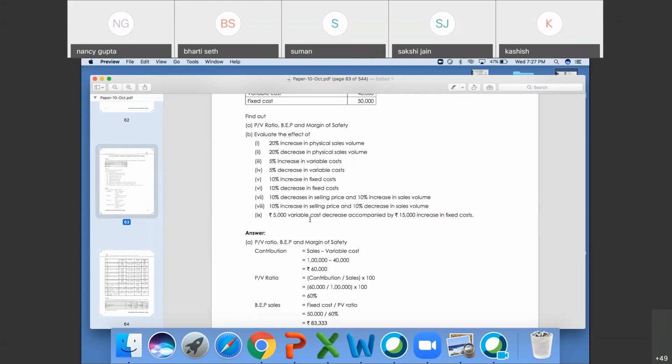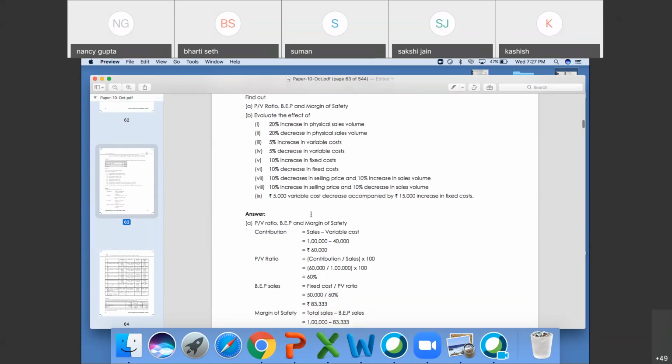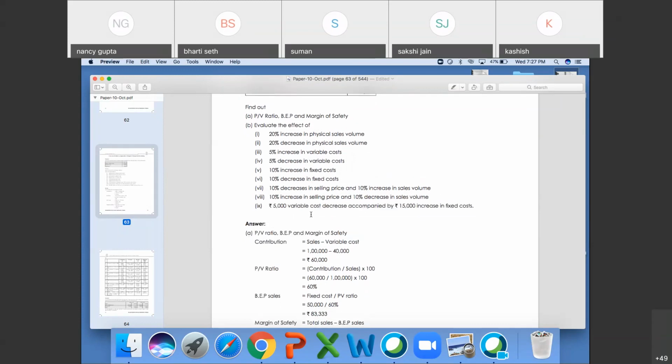Sorry, BEP sales is fixed cost upon PV ratio. Or fixed cost upon contribution per unit. There are two formulas of break even point.